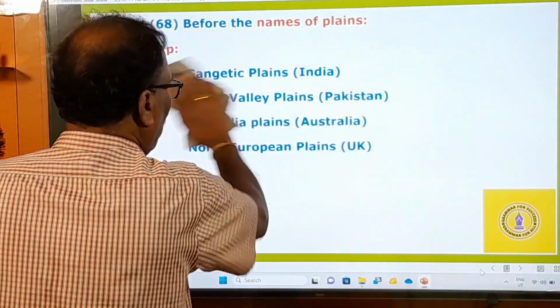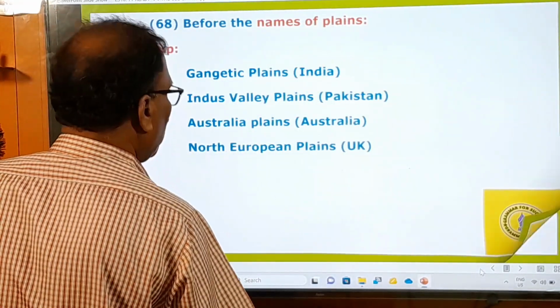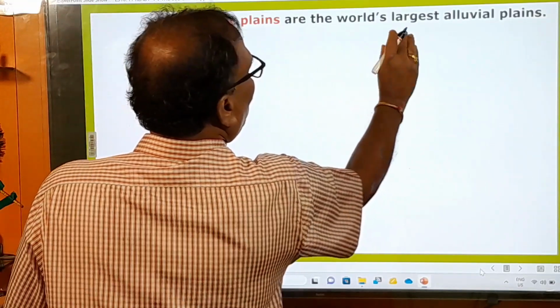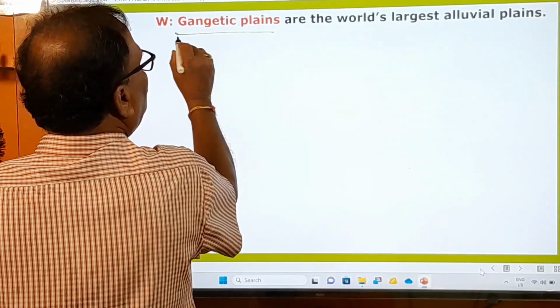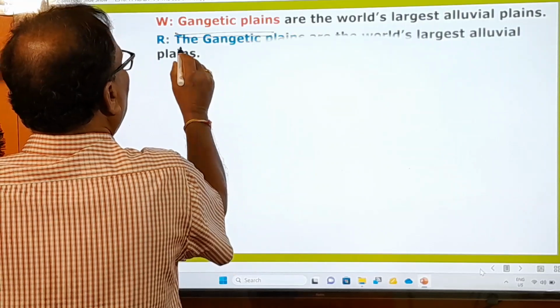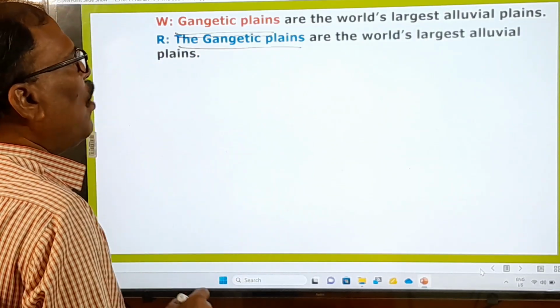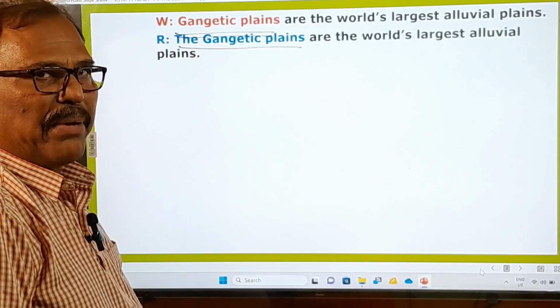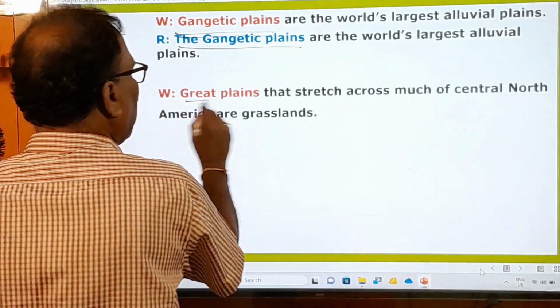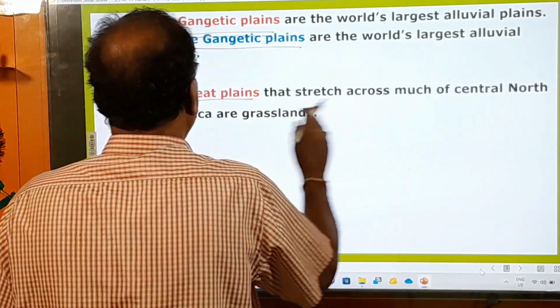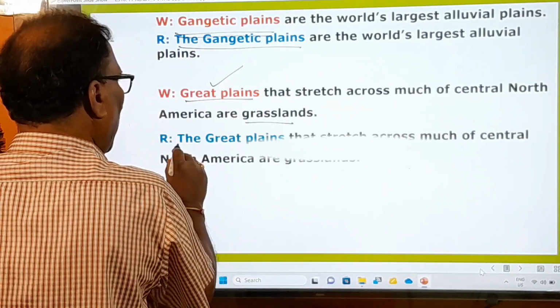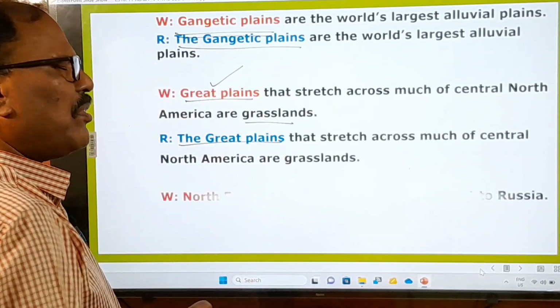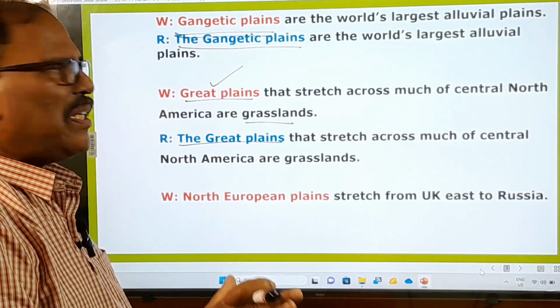Now let us look at the sentences based on this rule. Gangetic Plains are the world's largest alluvial plains. You cannot simply say Gangetic Plains; you must say the Gangetic Plains are the world's largest alluvial plains. And Great Plains that stretch across much of central North America are grassland. Before Great Plains you have to say the Great Plains. Before the names of plains, you must use the definite article.